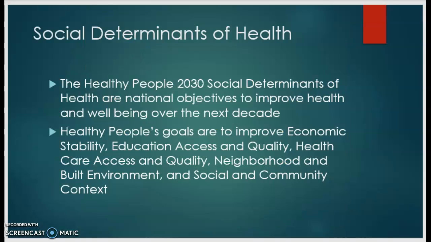Social determinants of health. The Healthy People 2030 Social Determinants of Health are national objectives to improve health and well-being over the next decade. Healthy People's goals are to improve economic stability, education access and quality, healthcare access and quality, neighborhood and built environment, and social and community context.